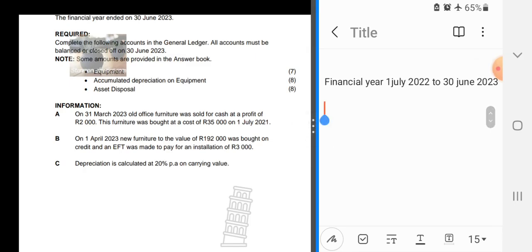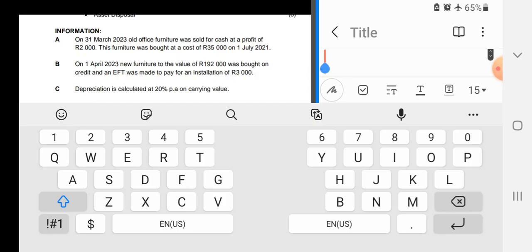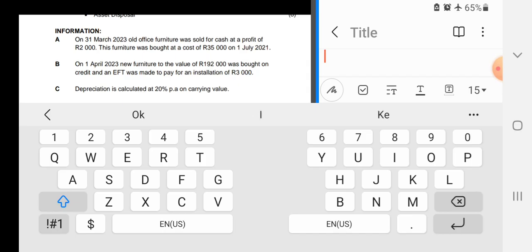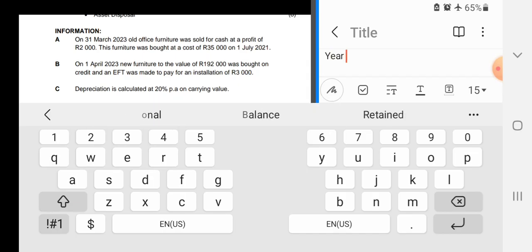And now one thing that we have to do is, let's see, when was the asset bought? It was bought on the 1st of July 2021. So that financial year started on 1 July, let's say year 1, when it was bought.